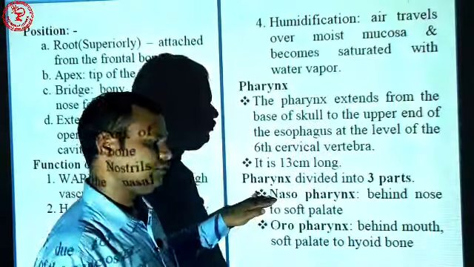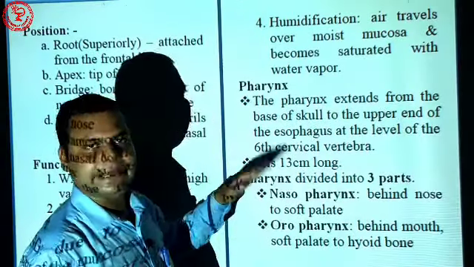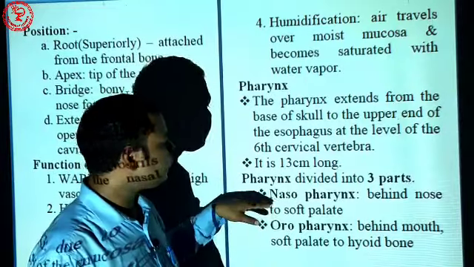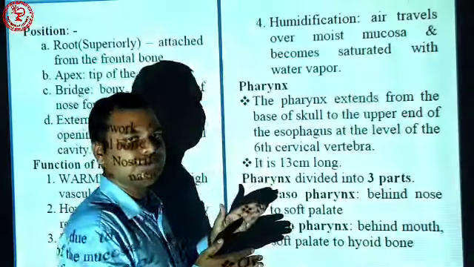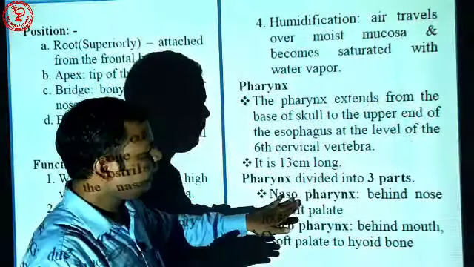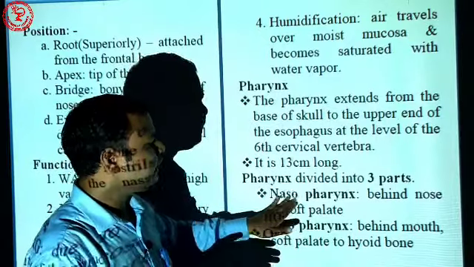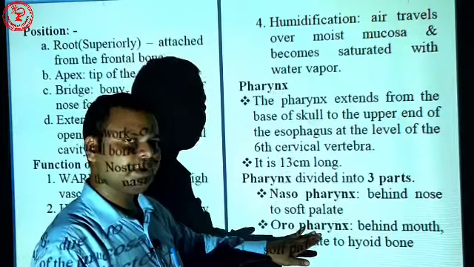First is nasopharynx, then oropharynx, then laryngopharynx. Why is it called nasopharynx? Because it is connected to the nose. The first part of the pharynx is connected to the nose. So nasopharynx. Then comes the oropharynx. Why is it called that?